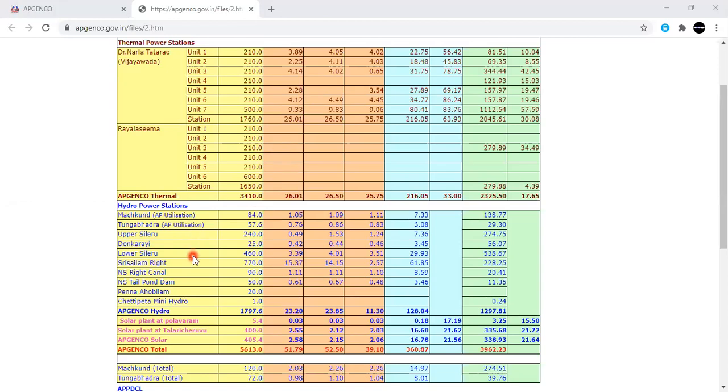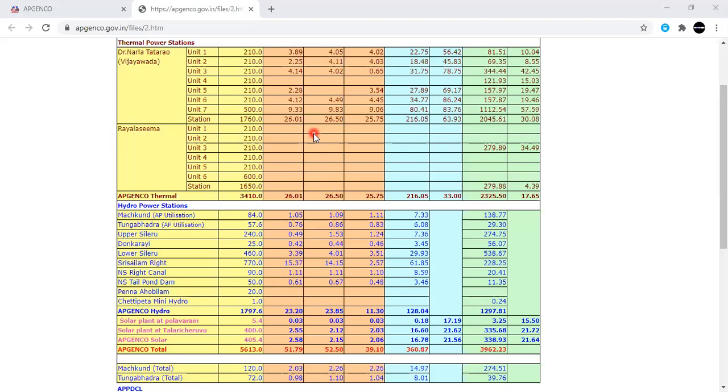When you see nowadays, it is nothing but rainy season. So that's why we have plenty of water, and you can operate your hydel power stations. But just see the same table after 2 months or 3 months. We cannot generate this much power by using hydropower stations, because after 2 or 3 months, we may not have this much water. There, what we have to do is operate these units, the remaining units.